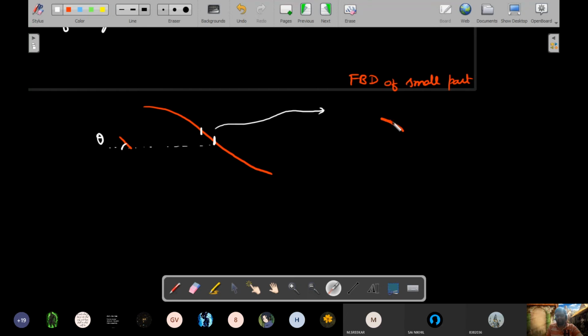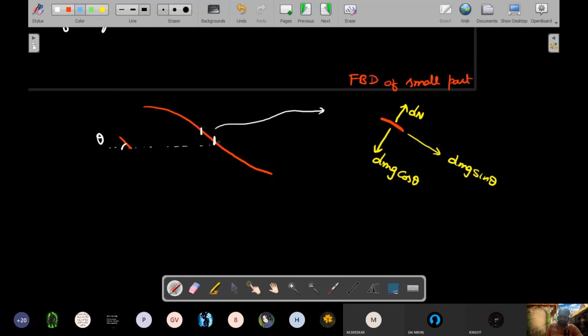For this inclined plane resting block, what are the forces acting on it? You could say dm g sine theta would be down the incline, dm g cos theta would be perpendicular to the incline. The normal reaction, which is dN, would be like this.